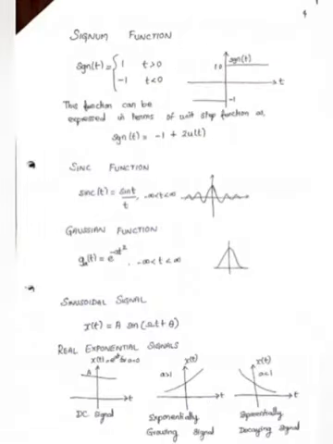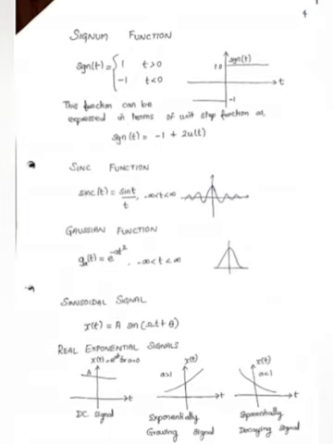Okay. Next function is a signum function. Signum function we denote sgn of t. The signum function can be expressed in terms of the unit step function only. Here the positive side is plus 1, the negative side is minus 1, that is 1 for t greater than 0, minus 1 for t less than 0. Here signum of t equal to minus 1 plus 2 into u of t.